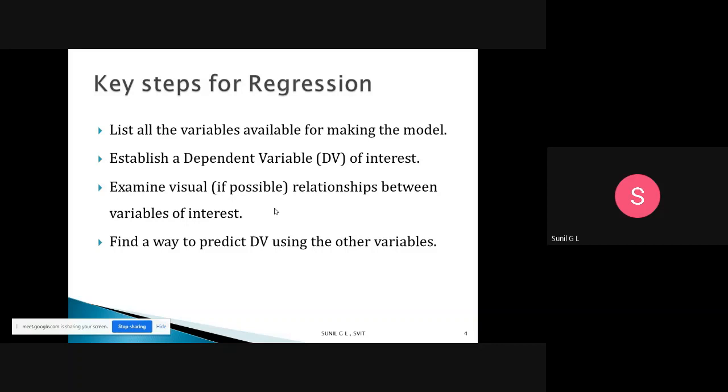So these are the four key steps. First, we need to list all the variables. Second, we identify or establish the dependent variable. Then, visualize the relationship between the variables, and finally, find a way to predict the dependent variable. So these are the key steps for regression.